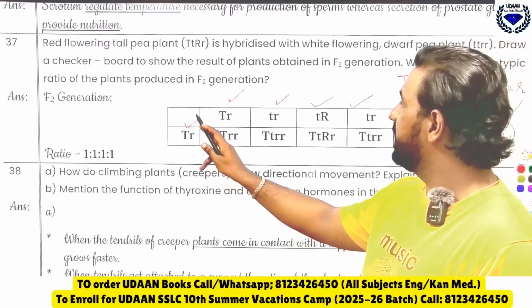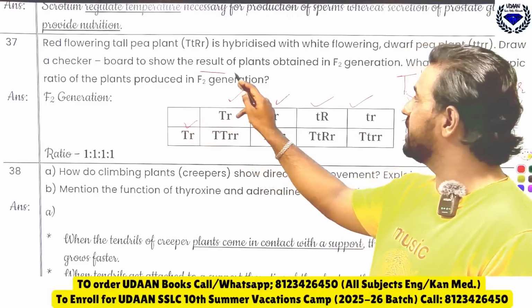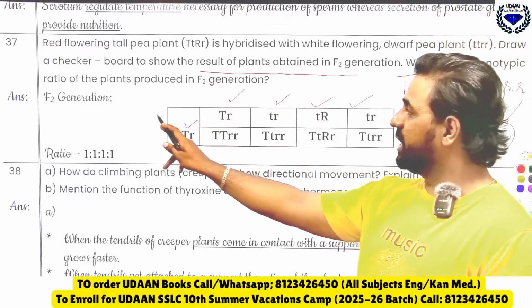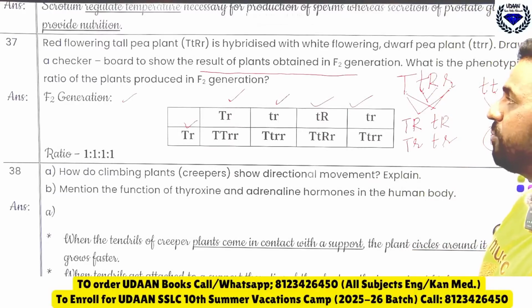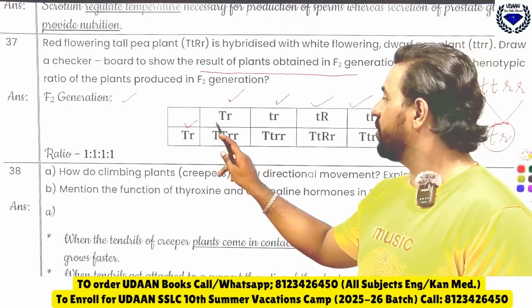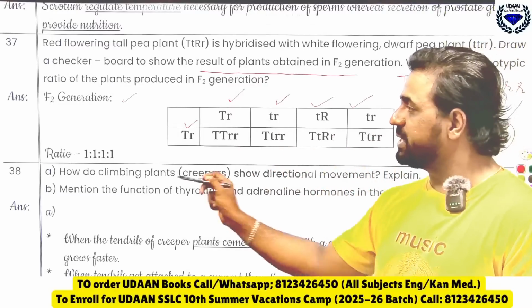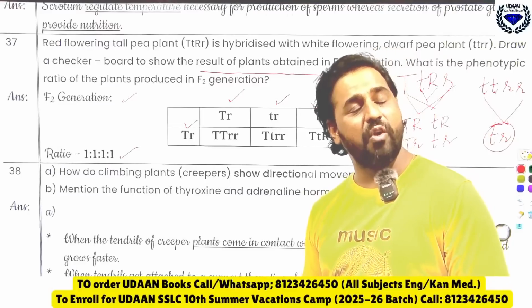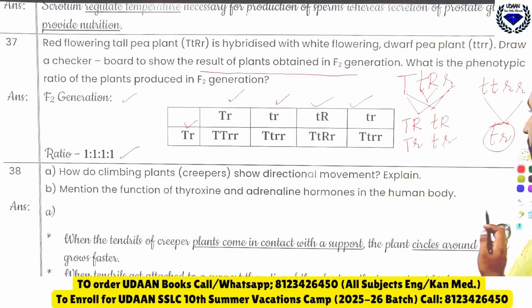See what they have said again: draw a checkerboard to show the results of plants obtained in the F2 generation. This is the F2 generation. What is the phenotypic ratio of plants produced in the F2 generation? You can see here, all will get 1 only, which nobody will repeat. Therefore the ratio you will get is 1:1:1:1. So all will get 1:1.